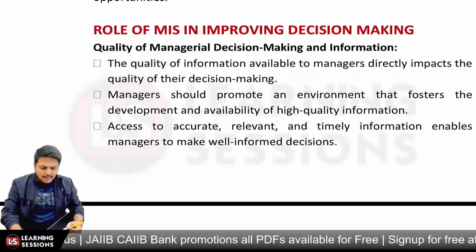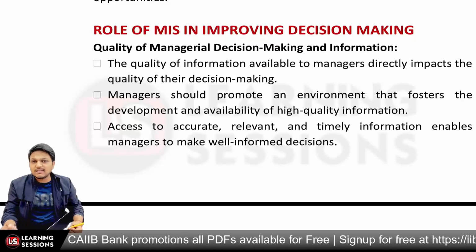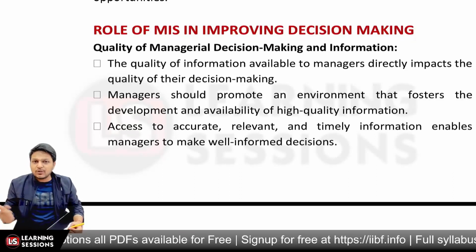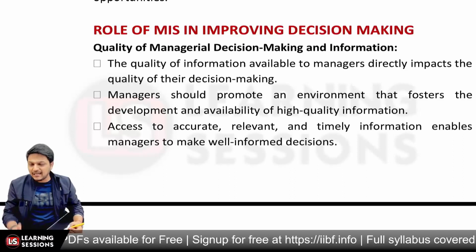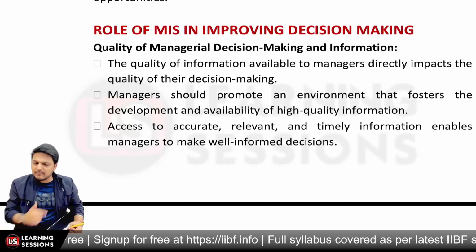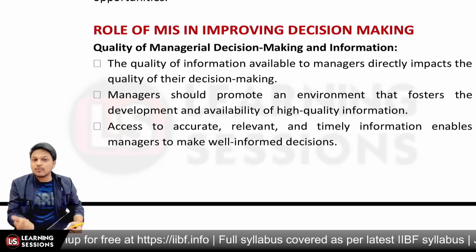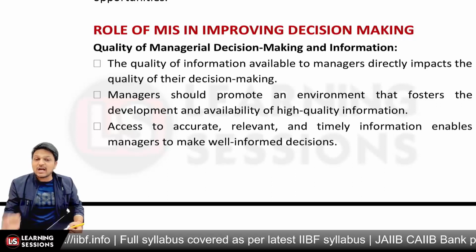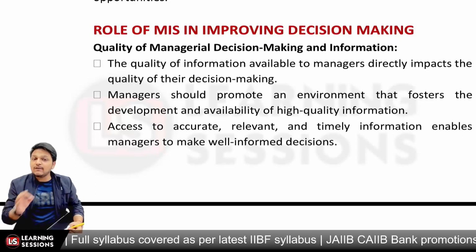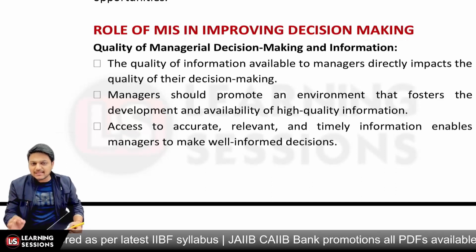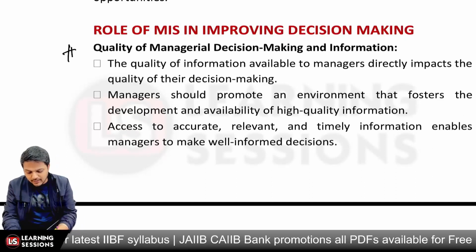Now it's related to the role of MIS in improving decision making, how it is basically improving the same. Definitely if you have particular information available directly, that actually depends upon the quality of decision making, right? If we look at the quality of management, it is actually judged from the quality of decision making. Now if the management has the appropriate knowledge, appropriate data and high quality information available to it, it can make accurate and relevant decisions accordingly. So that's the first thing, how it improves, right?